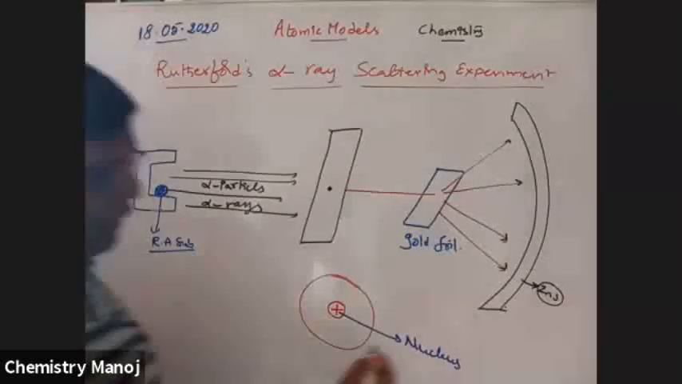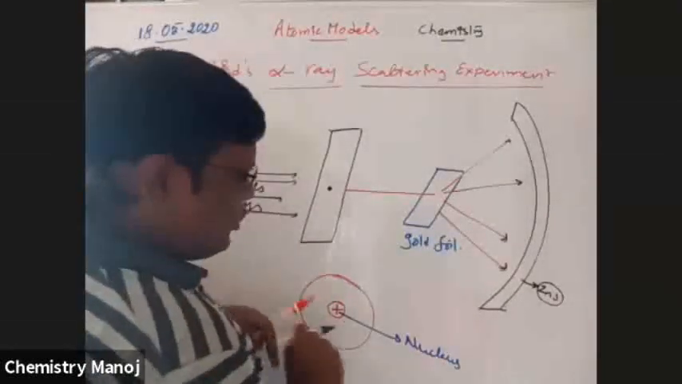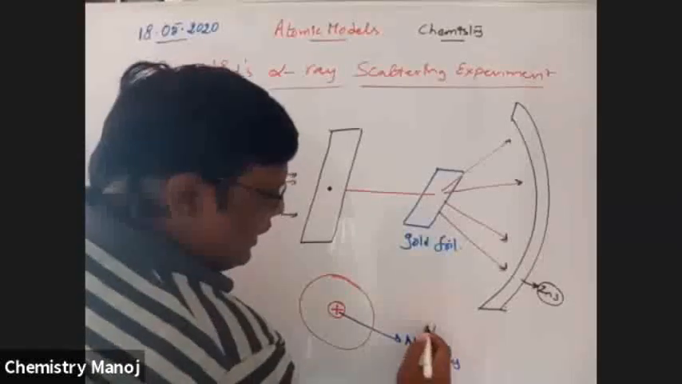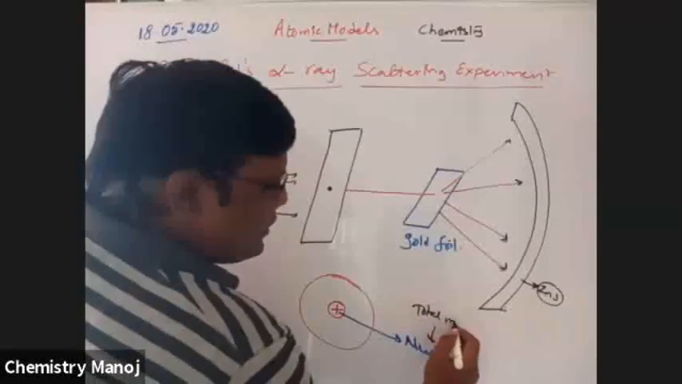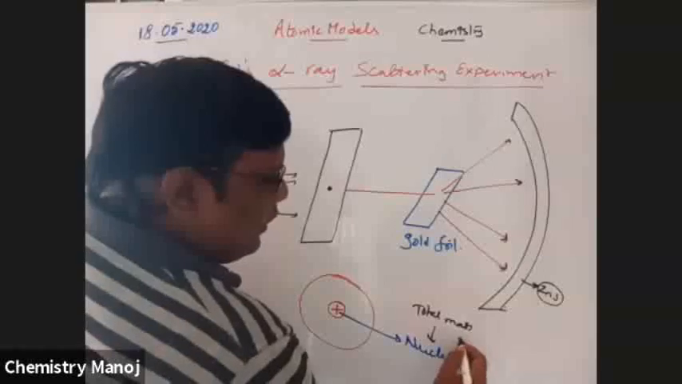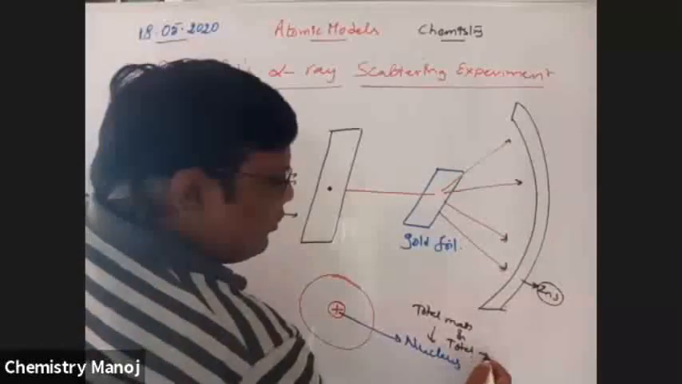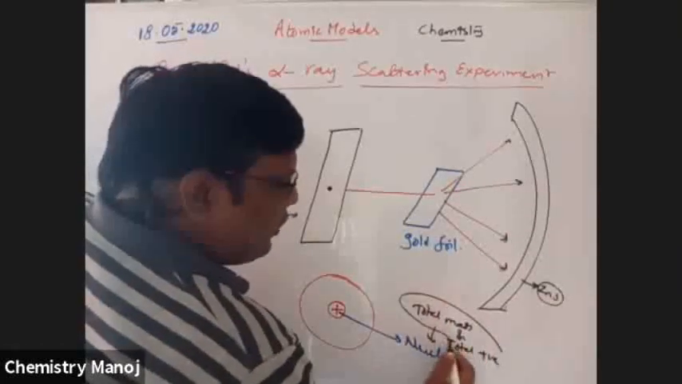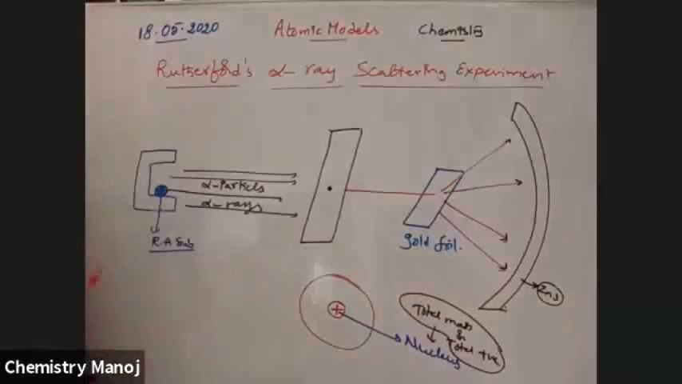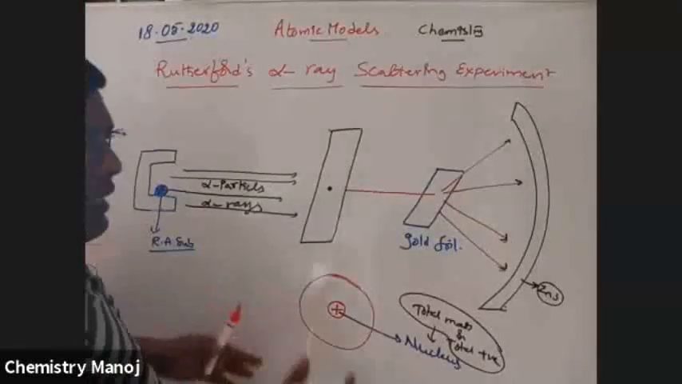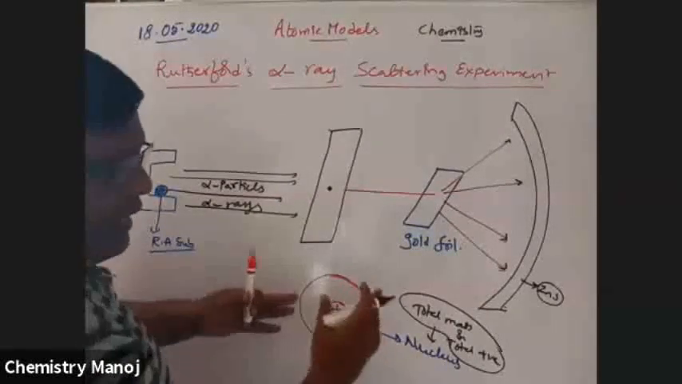At the nucleus, the total positive charge and the total mass are located at that point. The total positive charge and total mass are located at the center of the atom. That is called the nucleus. How, sir? How is this explained?